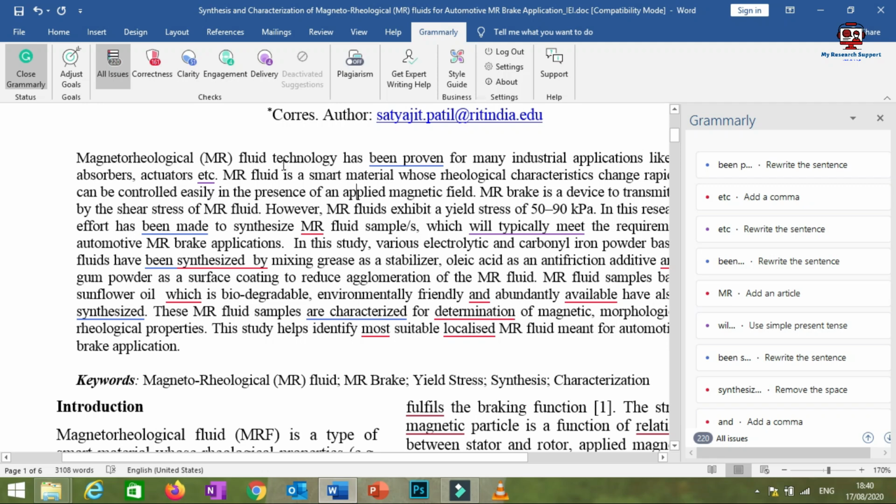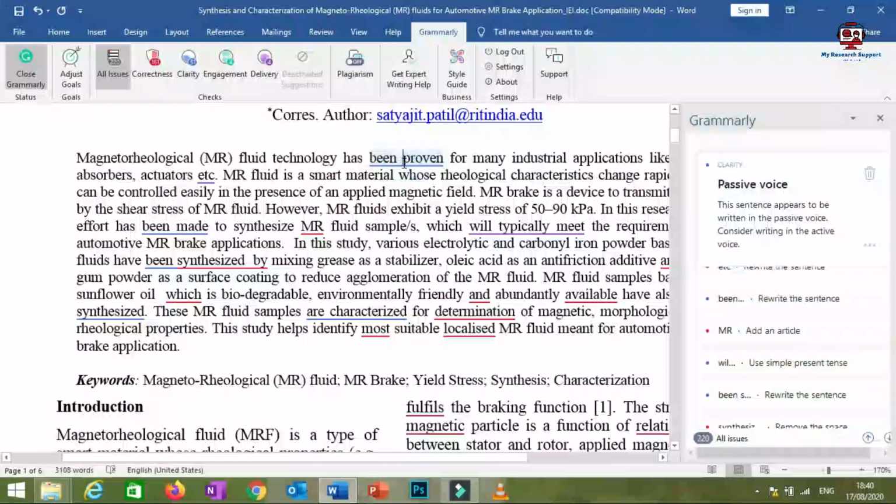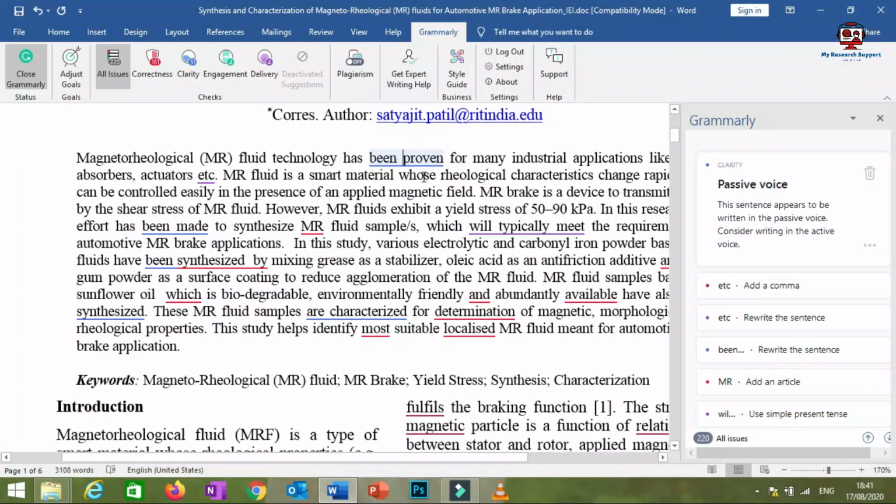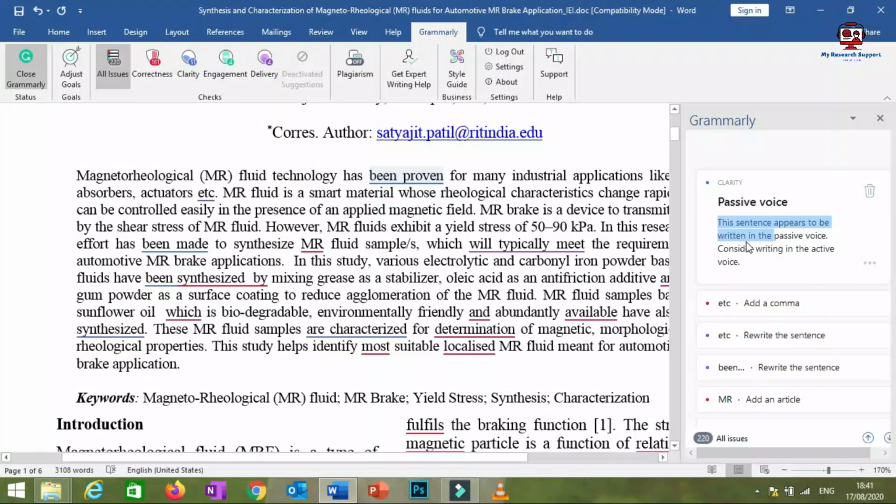For example, I have used has been proven, so you just click here. So what will happen, see, I have used a passive voice, and Grammarly is suggesting: this sentence appears to be written in the passive voice, consider writing in the active voice. There is always better clarity if you use active voice, but one thing you should understand: Grammarly will not convert passive voice to active voice, but you have to click on these three dots.